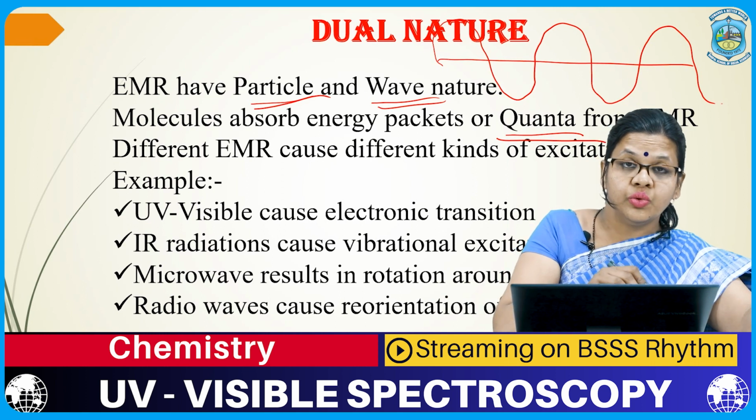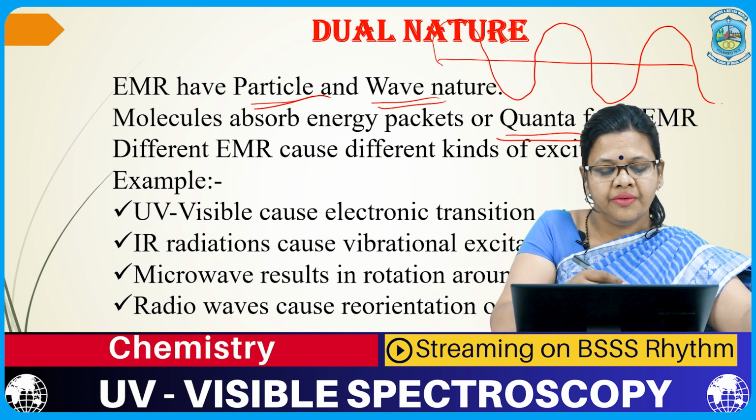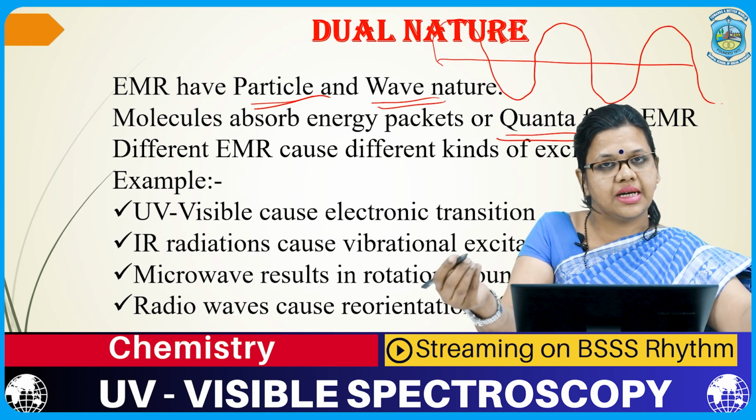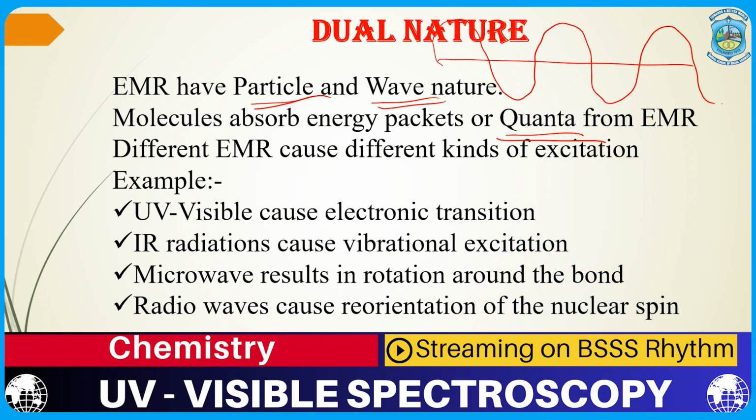Now, what are the uses of different light radiation? We have taken 4 important light radiations that are generally studied under spectroscopy. The UV visible radiation, it causes which transition? It causes electronic transition in the molecule. Then comes the IR radiation, which causes vibrational excitation. Then microwave radiations, which cause rotational changes in the molecule, and radio waves cause the reorientation of the nuclear spin.